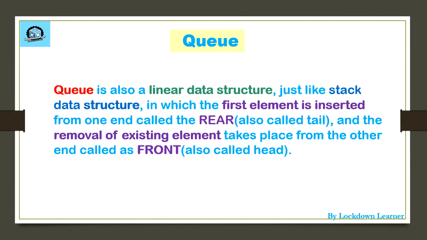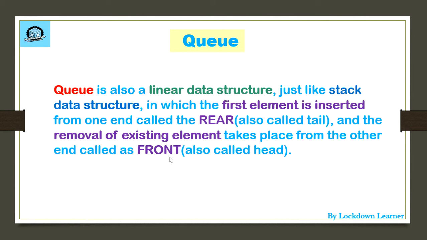Queue is also a linear data structure, just like the stack data structure. Linear means that elements are stored in a line, in which the first element is inserted from one end called the rear. From where we insert the element, it is called the rear, also called the tail, and the removal of an existing element takes place from the front end.